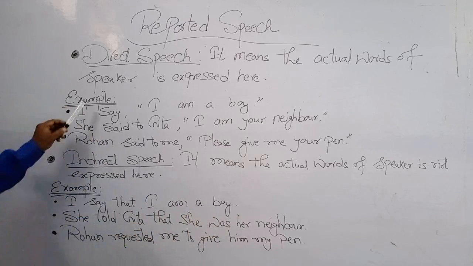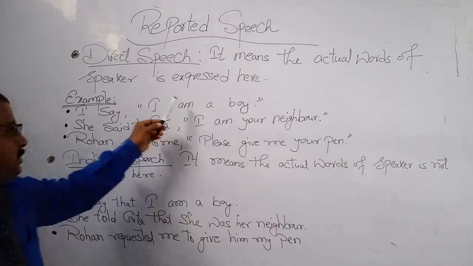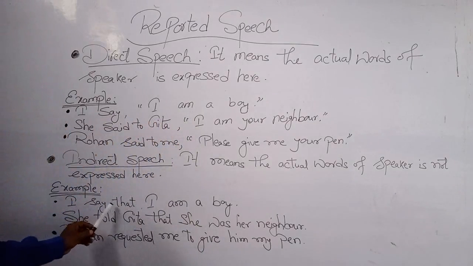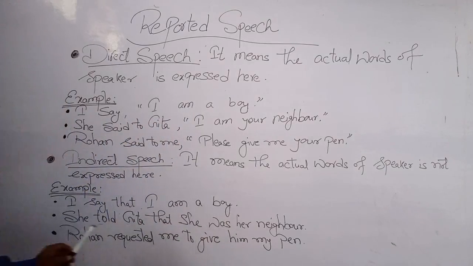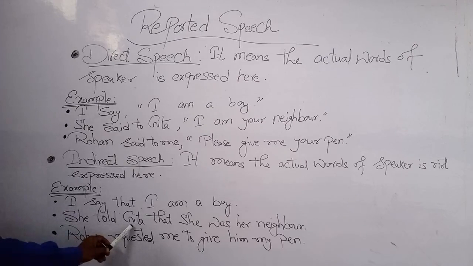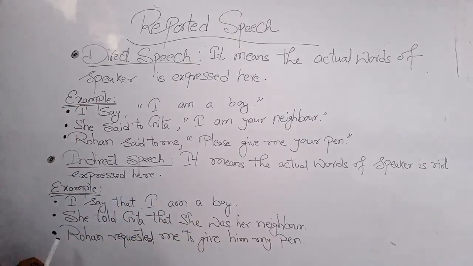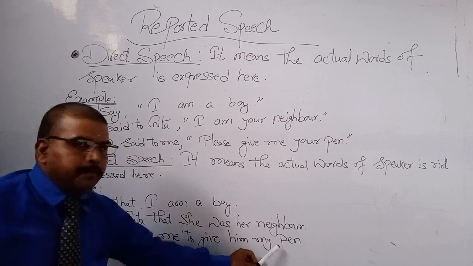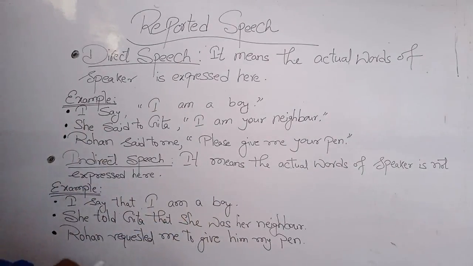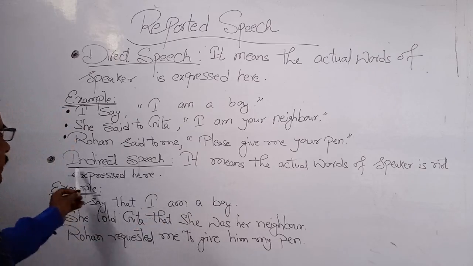Look at the direct speech, I say, "I am a boy," converted into indirect speech: I say that I am a boy. Next example: She told Geeta that she was her neighbor. Next example: Rohan requested me to give him my pen. Here the actual words of the speaker are not expressed, so this speech is indirect speech.